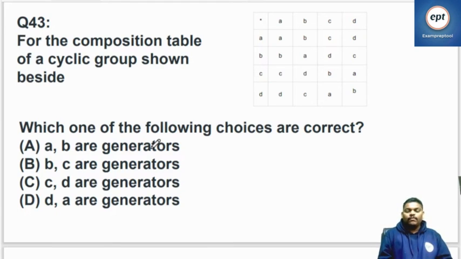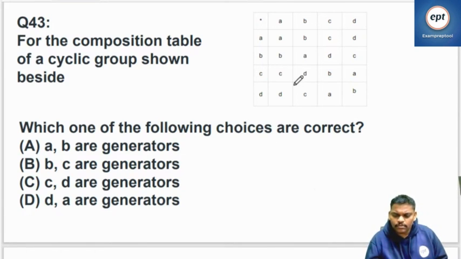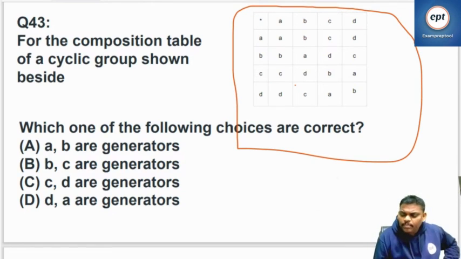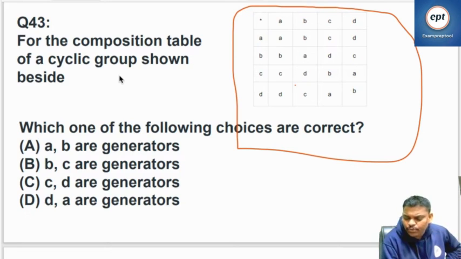Question number 43. For the composition table, there is some table there. Is it visible? Table visible? Operator is star. Yeah, it's visible. So let's start the table. So can you help me? This is already a group, you need not verify.